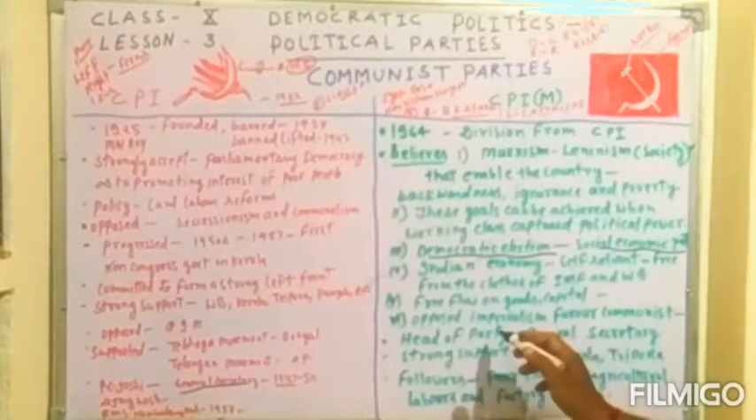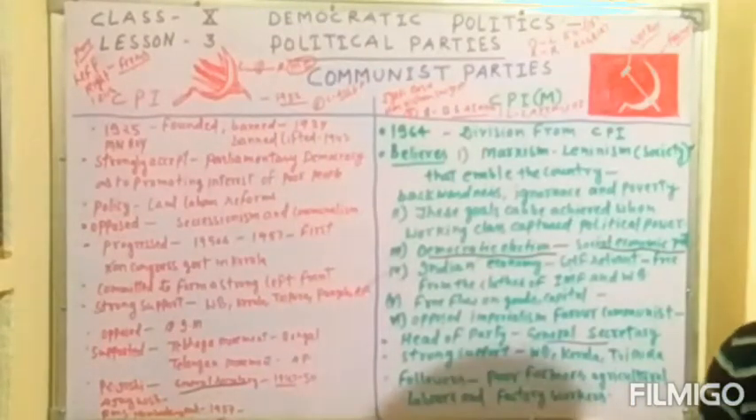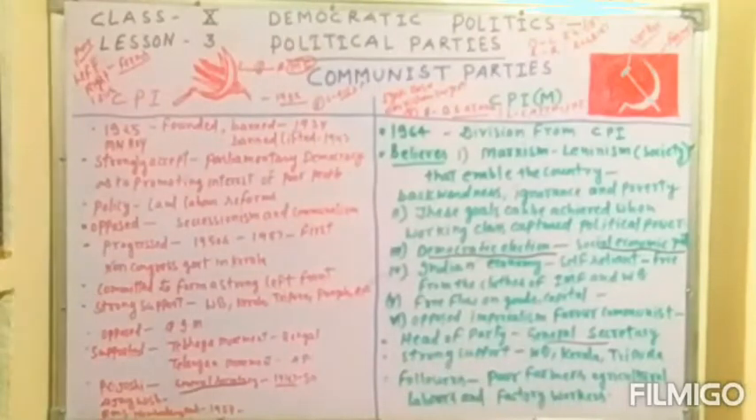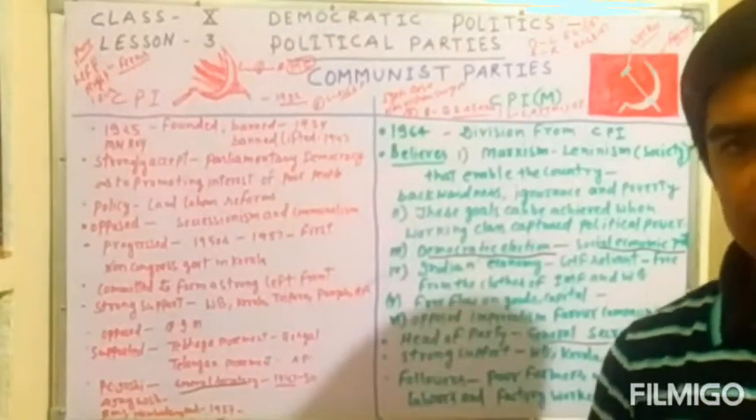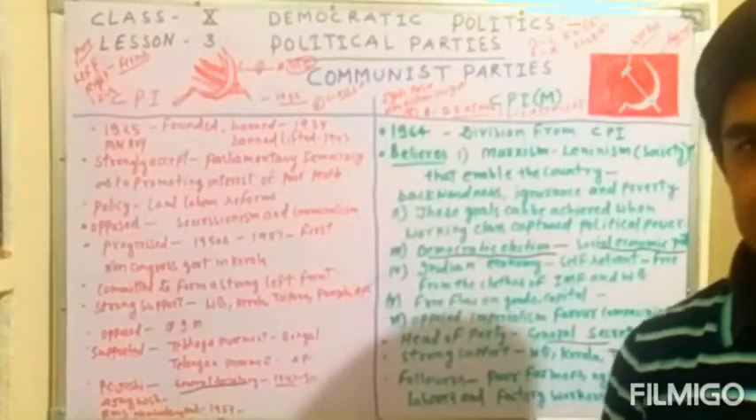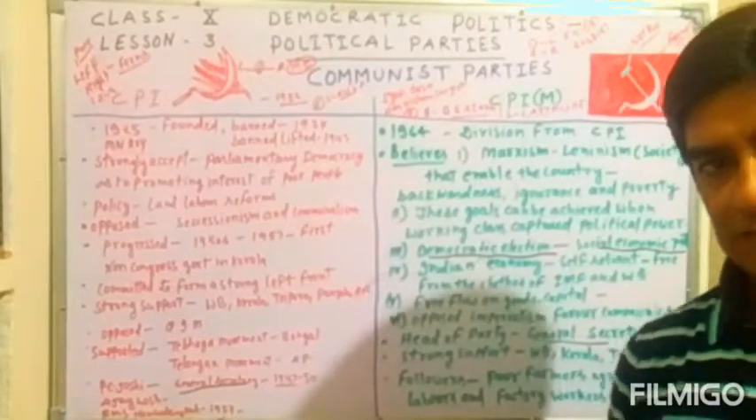This party opposed imperialism and favors communist policies. The head of the party is the General Secretary, as I told you already, and it has strong support in West Bengal, Kerala and Tripura. Followers are the poor farmers, agricultural laborers and factory workers. Prakash Karat and Vrinda Karat are the present leaders of this party, and many other leftist leaders also. Even Bollywood actors, Kanhaiya Kumar and many other people are strong supporters of this party.